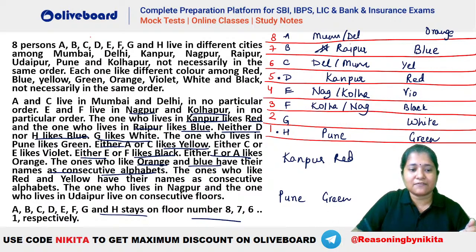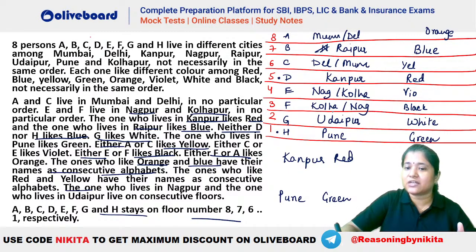And now what is given? The one who lives in Nagpur and the one who lives in Udaipur live on consecutive floors. Every other place is already taken, only Udaipur is remaining. So Udaipur has to be here, right?